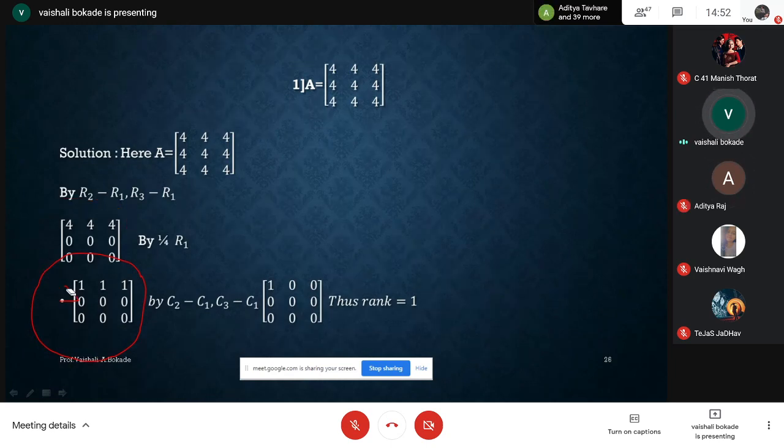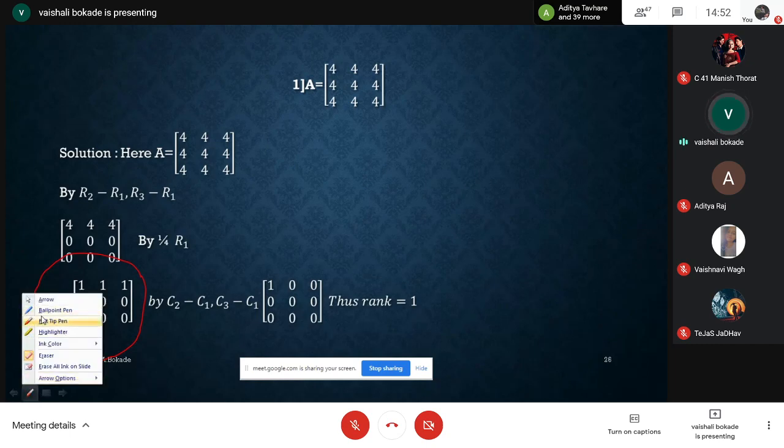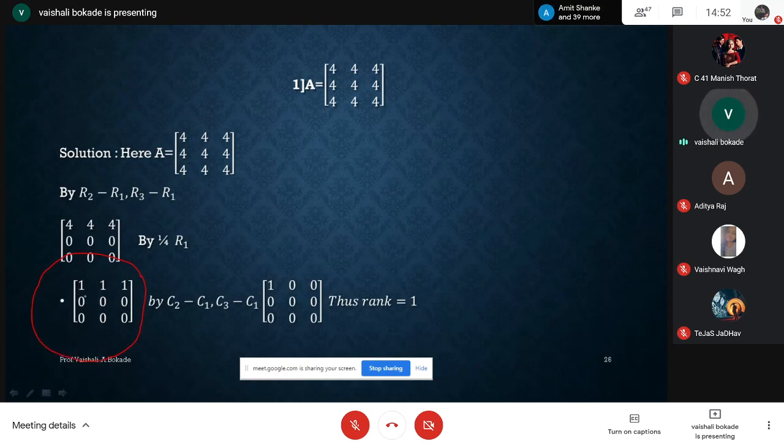I am having a bottom row. Which bottom row? R2 and R3 are zero rows, and one non-zero row I'm finding here. After dividing R1 by 4, I'm getting one element as 1, and in R1 I'm having non-zero elements, and R2 and R3 are zero rows here. So this is nothing but the echelon form of a matrix. Here I'm having only one non-zero row, so the rank of my matrix is 1.